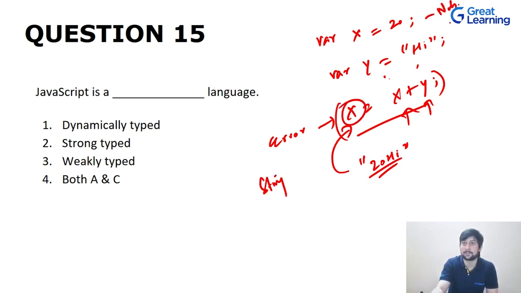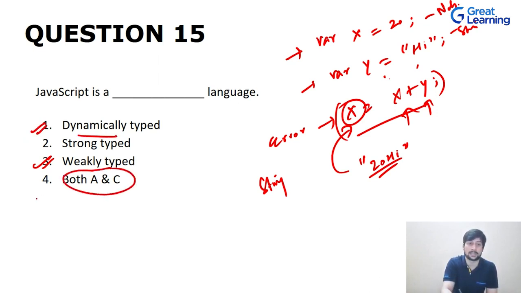It was a number over here, and this was also a string. Now it is also a string, right? So this is what is known as type coercion. The type of one variable was converted into another. So this is what is known as a weakly typed language. So JavaScript is both a dynamically typed language as well as a weakly typed language.